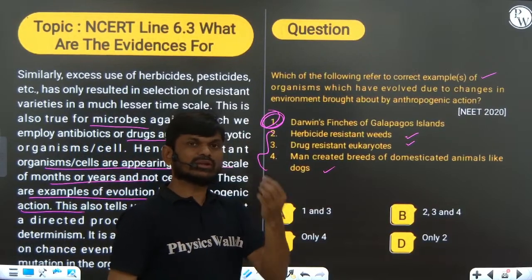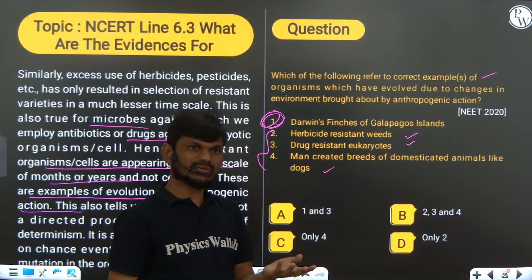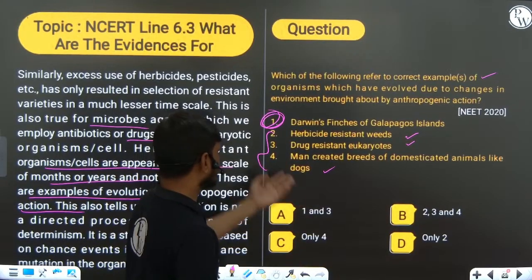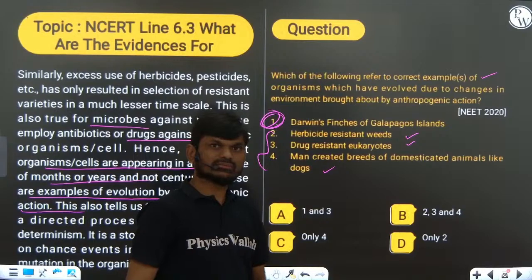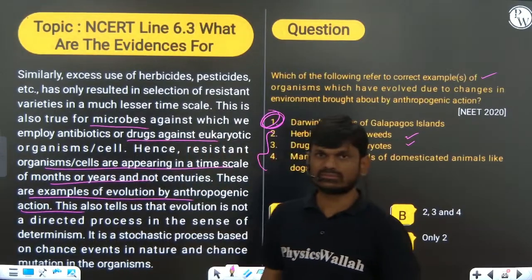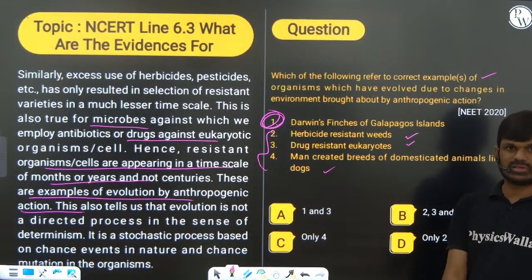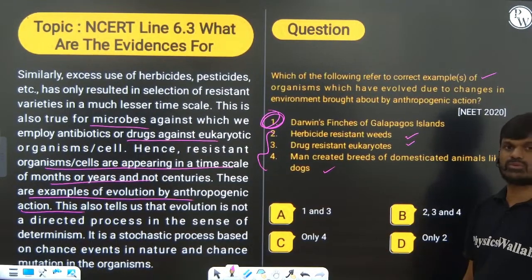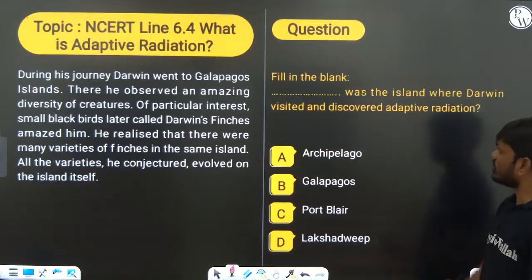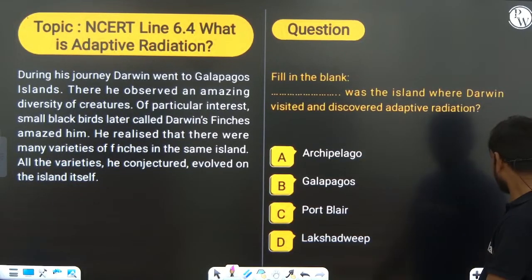So resistance to DDT in mosquitoes is an example, and drug resistant bacteria in our gut. Yeah? These are some examples of natural selection by anthropogenic action, right? This was about the island, so a simple question, you can skip.